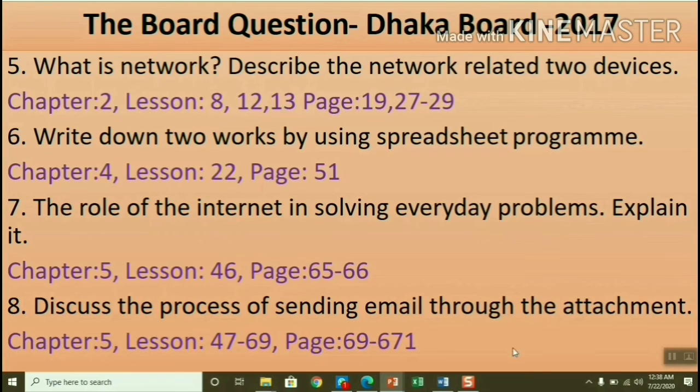The role of the internet in solving our everyday problems, we have learned this again and again many times. And then discuss the process of sending email with an attachment. We have given a note in the class, and the format is fully written over there. You have to write 9 points. That means 4 points from sending email, and the rest 5 points we have marked in the book. Accordingly a worksheet was given just when the corona situation started, on the last school day. The answer is written there, so you must learn that answer properly.